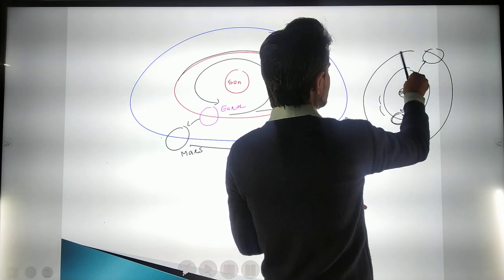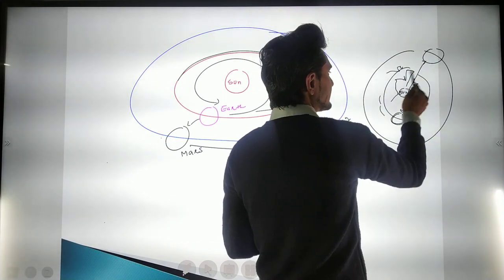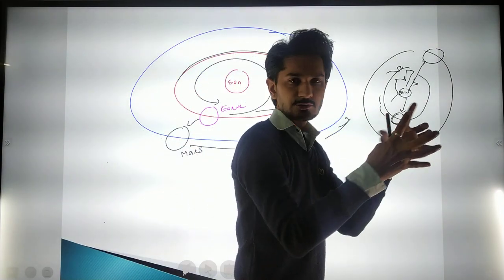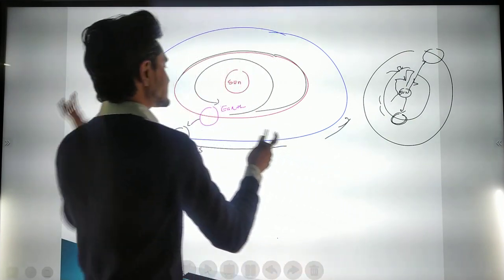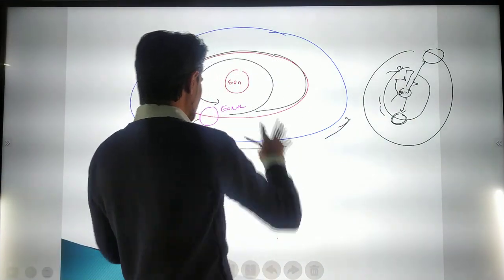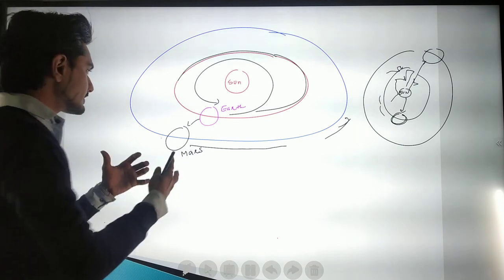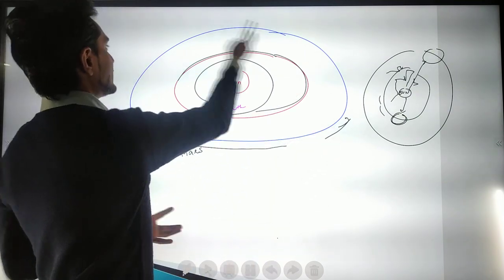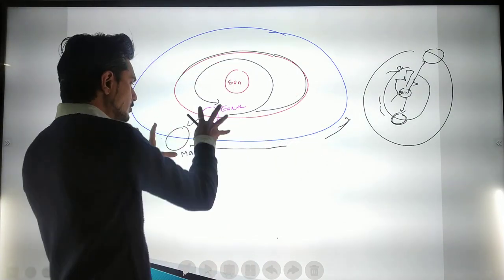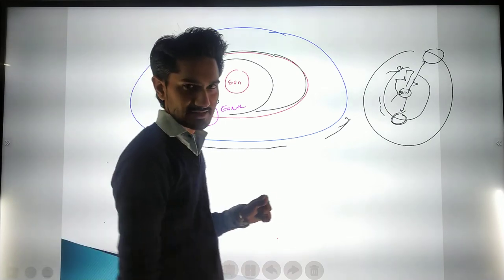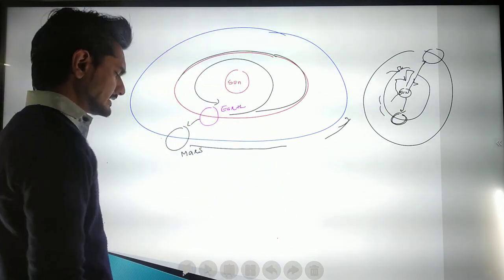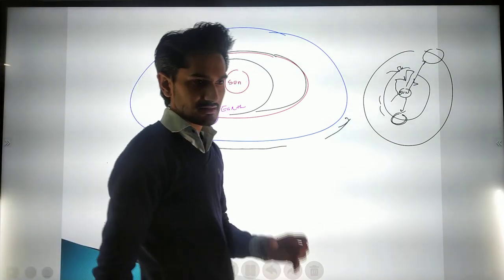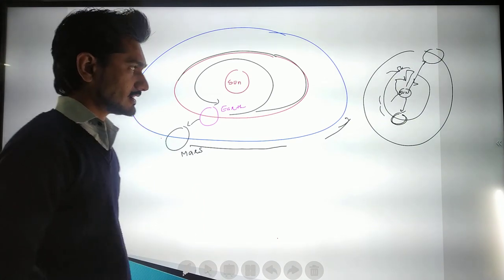So Mars will rotate in this format and our Earth is rotating in this format. Okay, so there is no point where we are coming closer to each other, and that's why it makes much more sense in the elliptical shape, that from the elliptical shape we can launch missions wherever we want to go. Because in an elliptical shape at some moment we come closer to each other. That's why.